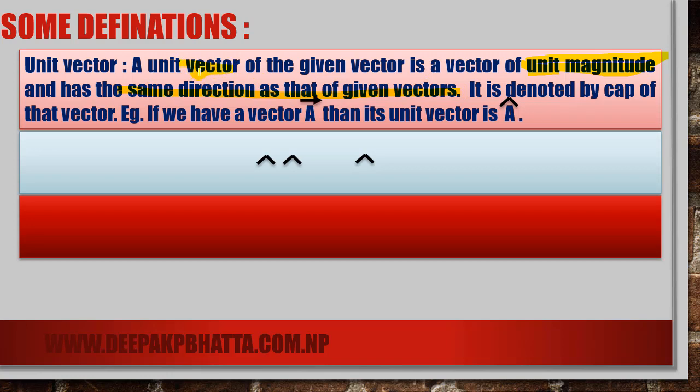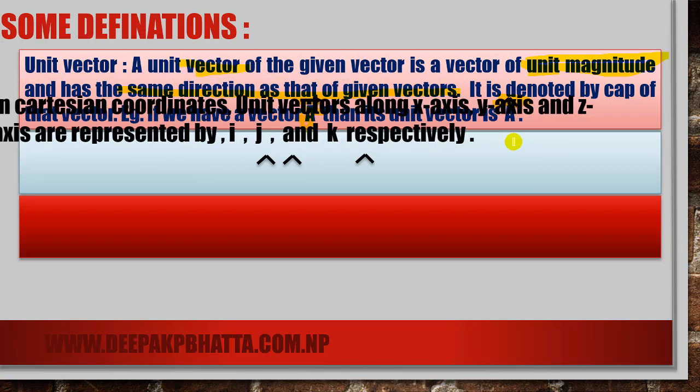If there is one vector, let us suppose a vector A, then what is its unit vector? Its unit vector is A cap. This is represented by a cap here, okay, and read as A cap. It is denoted by the cap of that vector. For example, if we have a vector A, the vector is denoted by an arrowhead above the capital letter, okay, then its unit vector is A cap. Okay, some examples here.